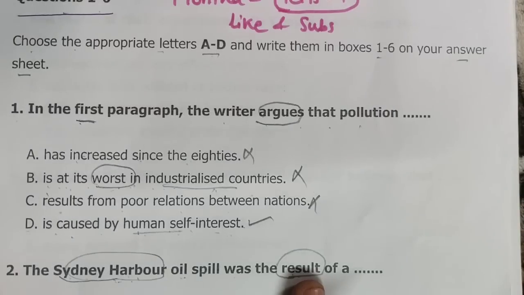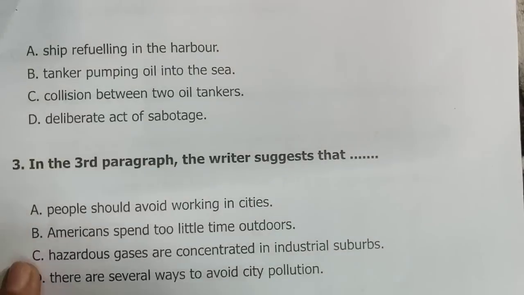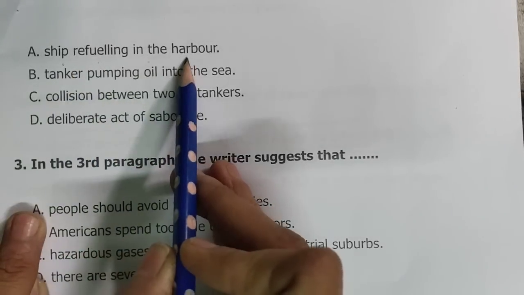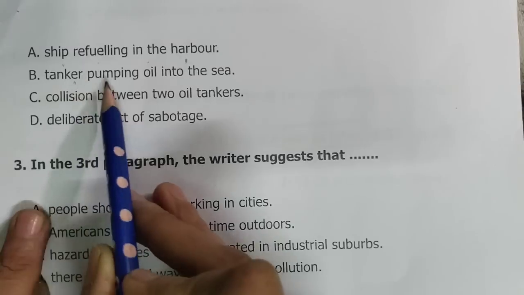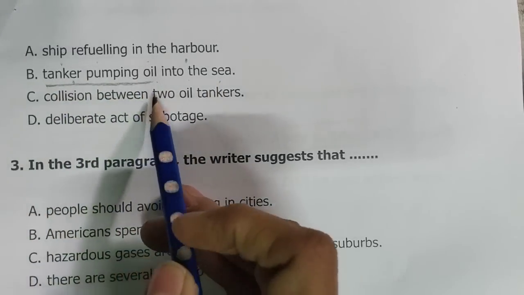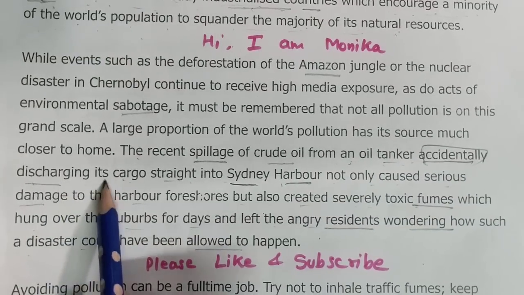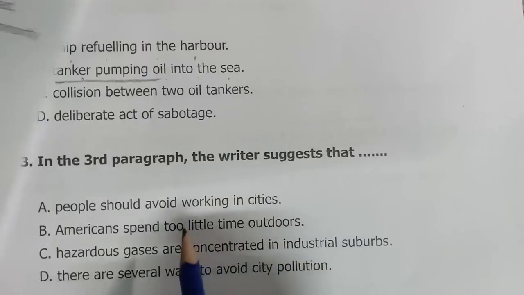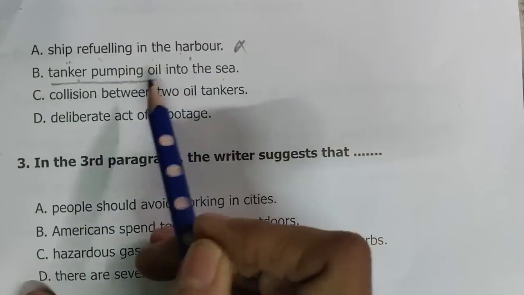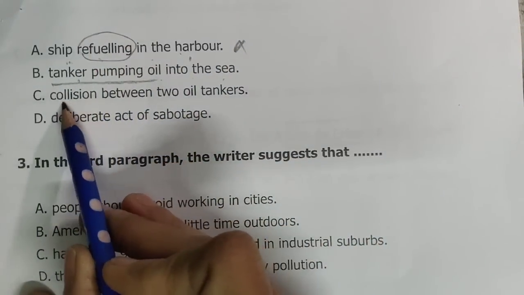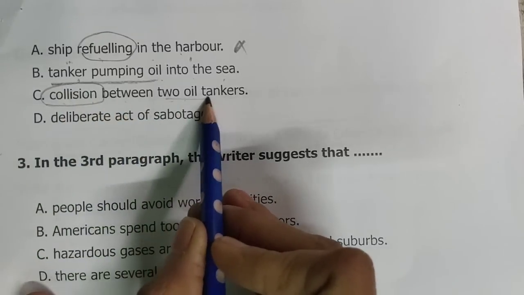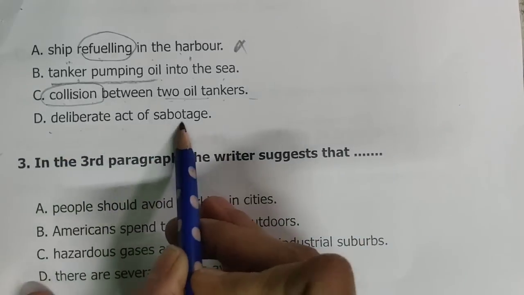So they were asking the reason: accidentally discharging its cargo straight into the harbor. Let me show you what the options are saying. Ship refueling in the harbor, tanker pumping oil into the sea. Yes, this was given: accidentally discharging its cargo straight into Sydney Harbour. So we can consider this. Ship refueling in the harbor, no, the ship was not refueling. Collision between, no, there was no collision. The word accident was given, but between two oil tankers it was not given. Deliberate act of sabotage, no.